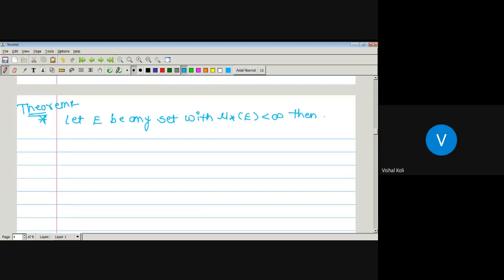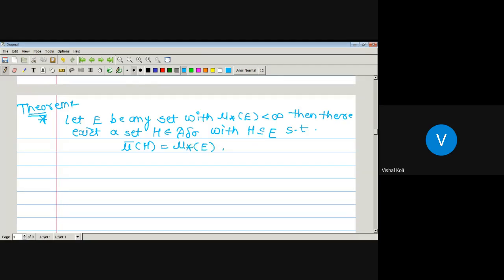Then there exists a set H belonging to curly A delta sigma, with H a subset of E, such that mu bar of our capital H is nothing but inner measure of E.